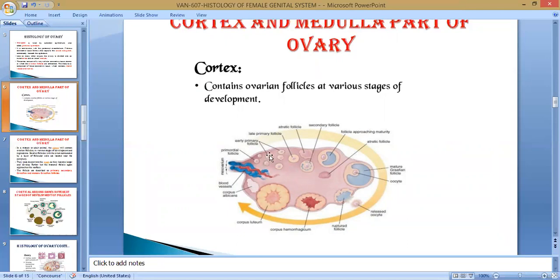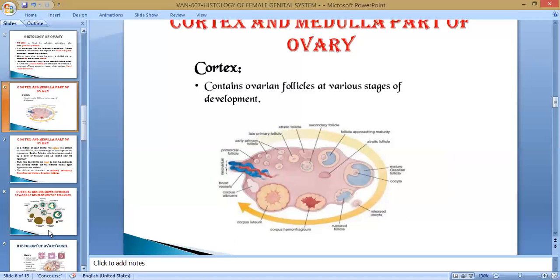This is an earlier stage of the primary follicle, this is again a primary follicle, and then the secondary follicle, and finally those become matured and ready to ovulate, known as the mature follicle. So first primordial, primary, secondary, and tertiary, known as the Graafian follicle or mature follicle. All these structures are present in the cortical region. At the center, it contains blood vessels and stroma. This is the medulla, containing blood vessels and nerves. When we go one by one, we will see the structure of the primordial, primary, secondary, and tertiary follicles. All are in the cortical region, and the medulla only contains blood vessels and nerves.